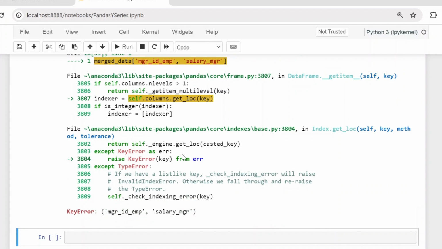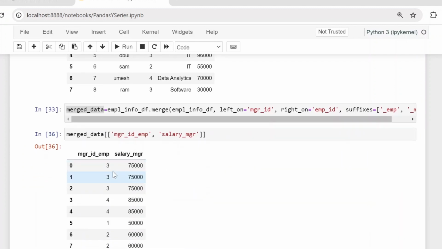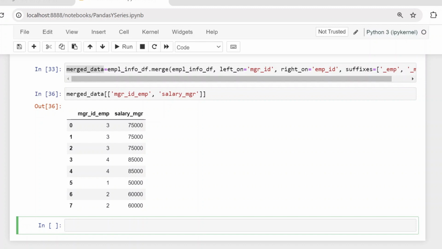See here, why are we getting an error? We are calling two columns, right? So we have to keep them in list format. List of, you can see now. Now you can see we are getting all managers and their respective salaries, right? So how to return the average salary of manager?